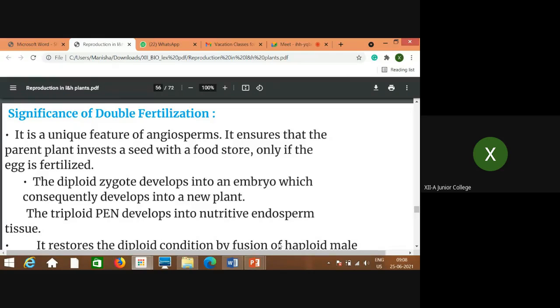Zygote develops into embryo. So for that embryo, this triploid primary endosperm works as the nutritive tissue. So this is also very important.